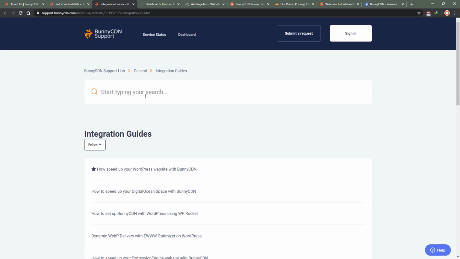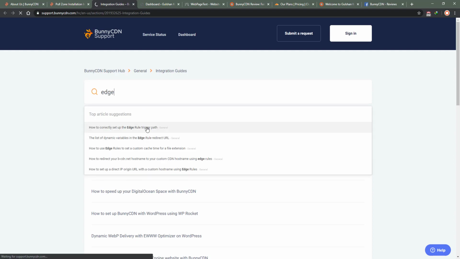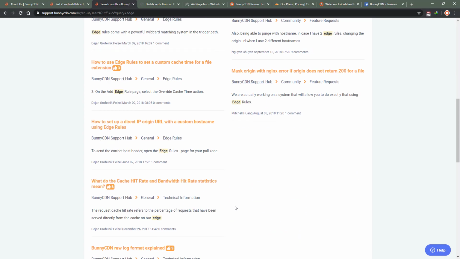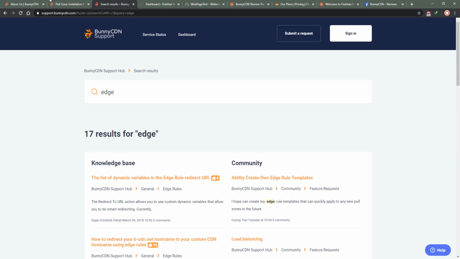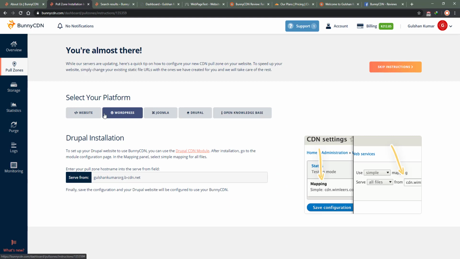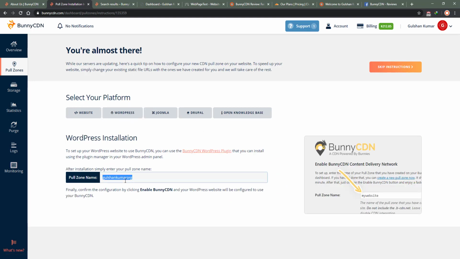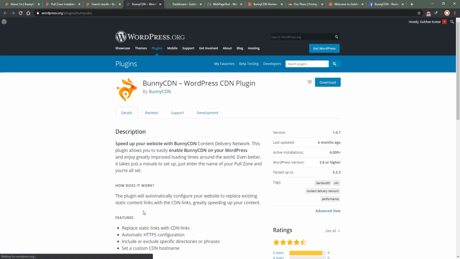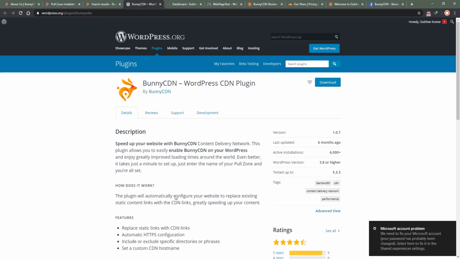If I'm searching about ads rule, for example, wow, there are guides for almost everything. For now I will go with the WordPress method, and I see they have suggested adding a pull zone using the Bunny CDN plugin.